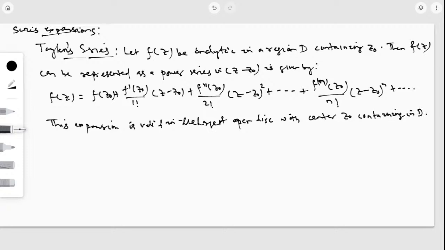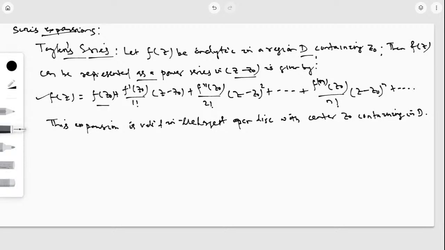Let f of z be an analytic function in a region D containing z0. Then f of z can be represented as a power series in z minus z0, given by f of z is equal to, this is the Taylor series expansion of f of z about this point z0. Okay.